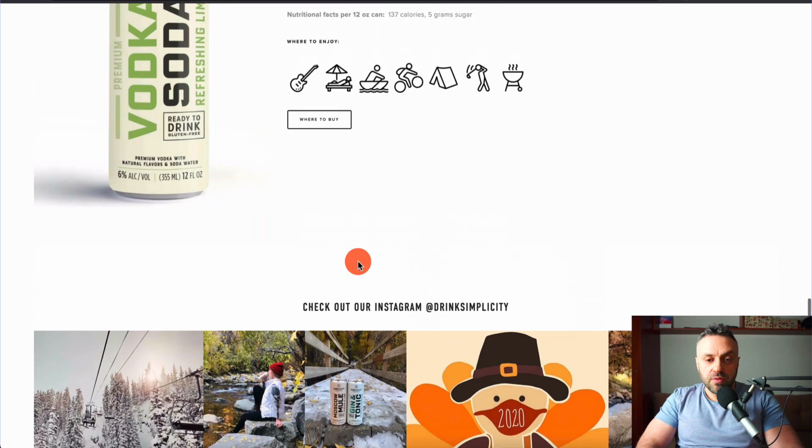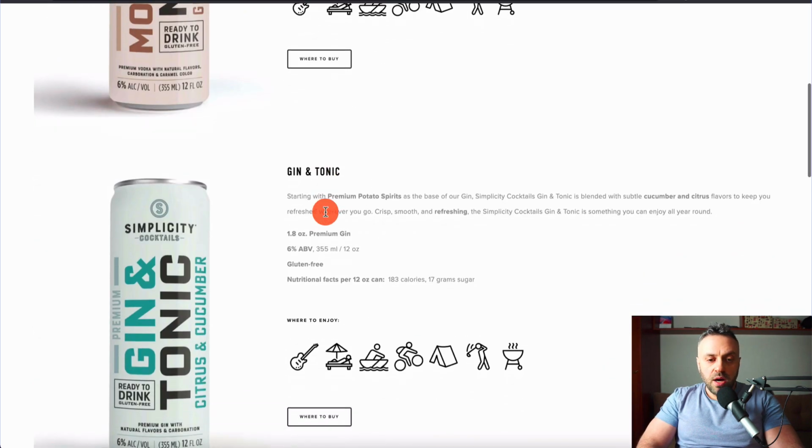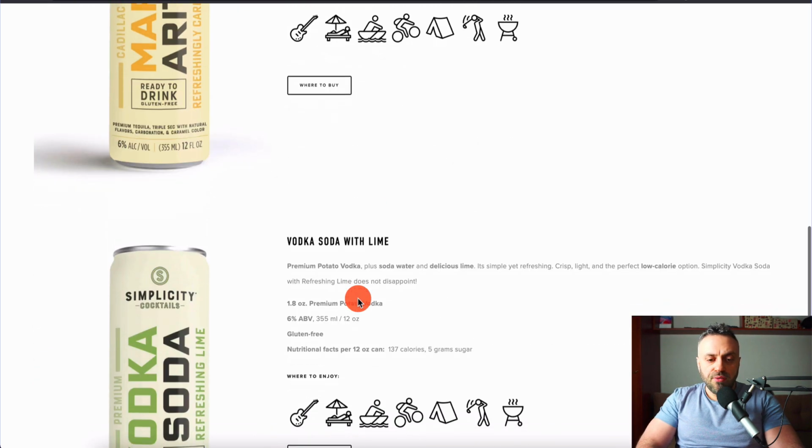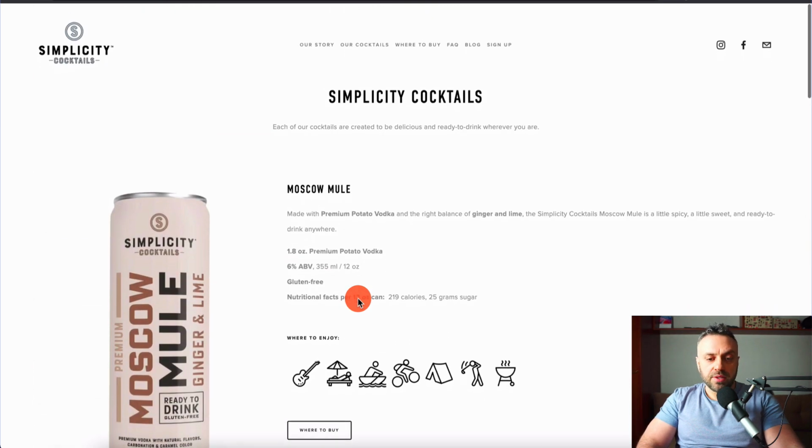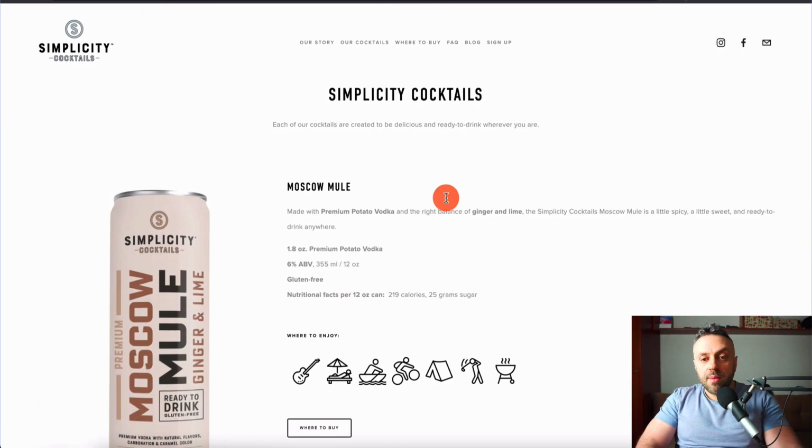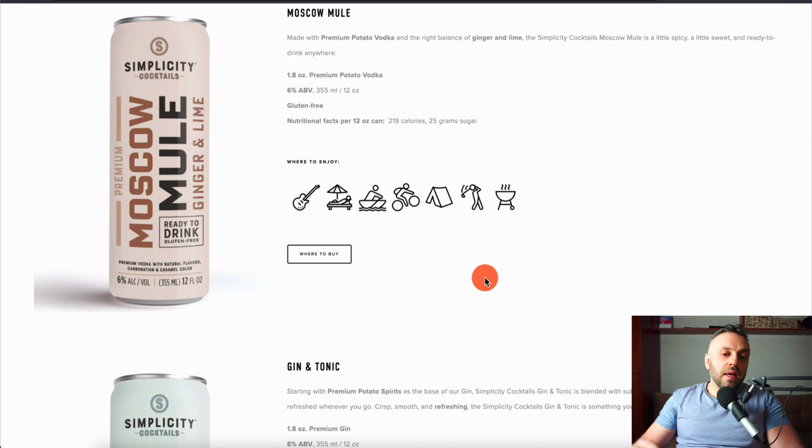So they have a bunch of cocktails. How many do they have? 1, 2, 3, 4. 4 cocktails. And so you can create an app with 4 of these cocktails and say, hey guys, I love your website. I love your idea. Congratulations on your new business. Congratulations on your new store. I decided to go out and build a custom app for you.